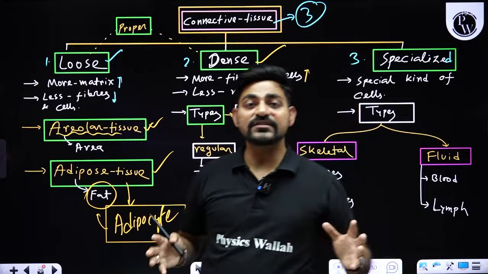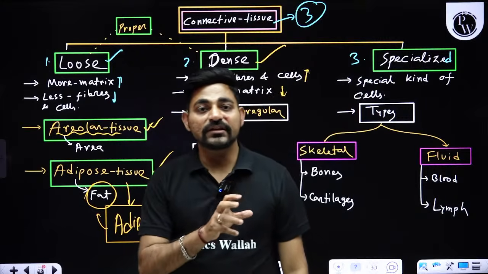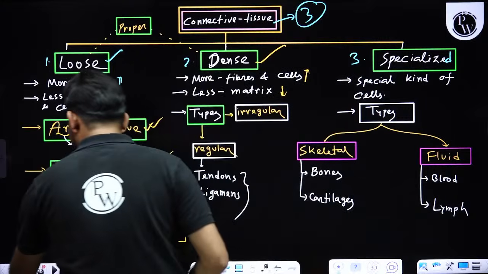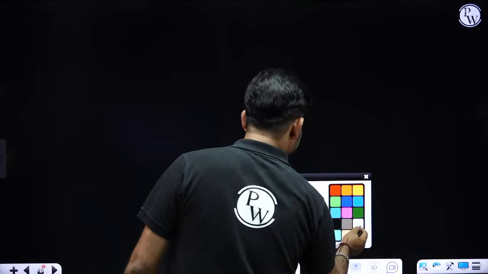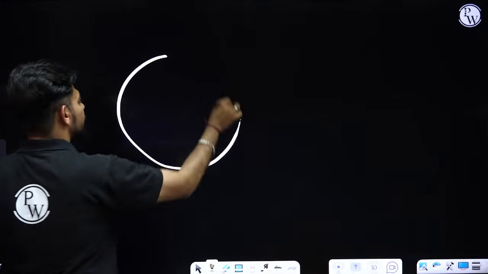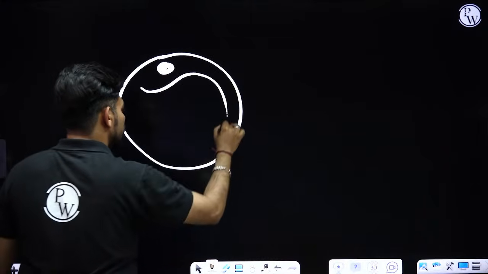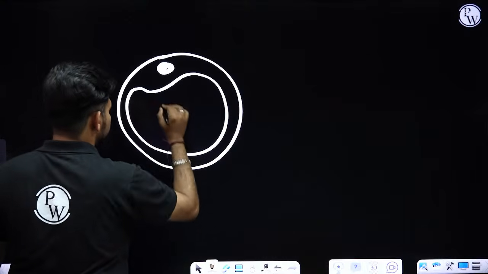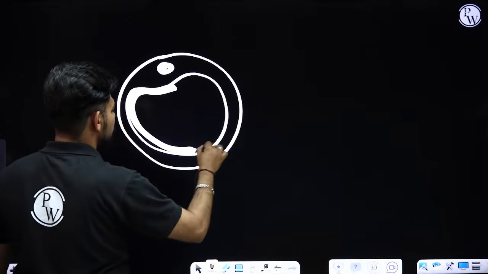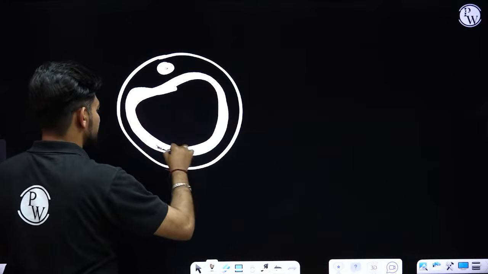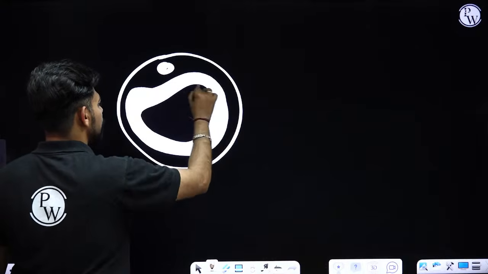Now, what is the difference between white fat and brown fat? You need to check the cell, the adipocyte. If you check the adipocyte of white fat, this is the nucleus, and you'll be finding one large globule or vesicle of fat inside it. That is called a monolocular adipocyte.